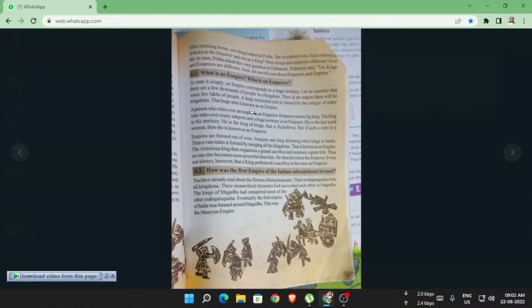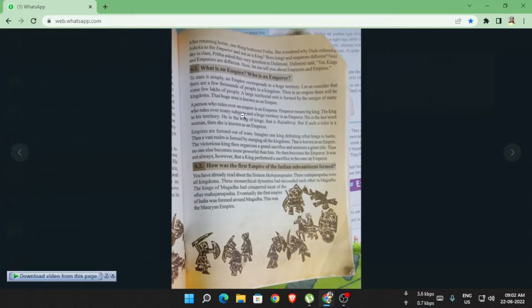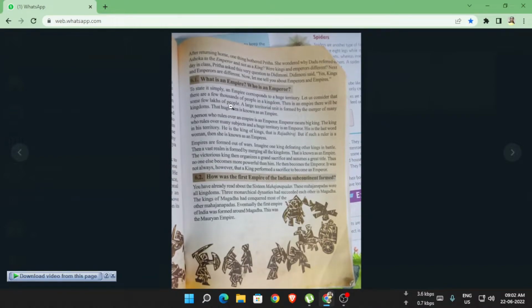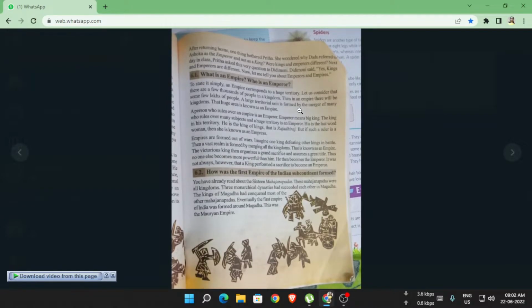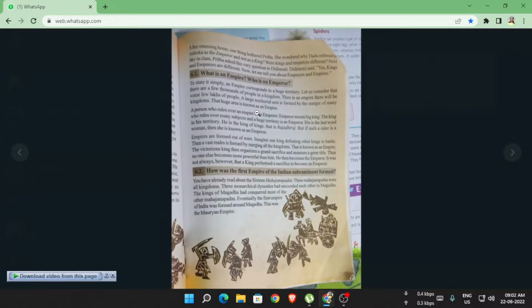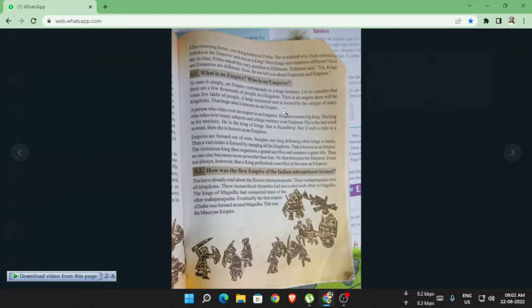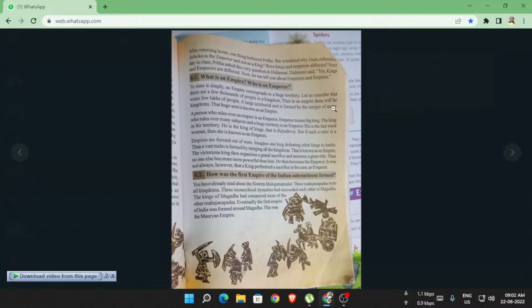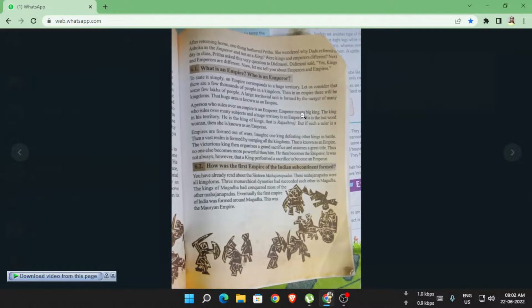There are a few thousand people in a kingdom, then an empire will be formed with a few lakhs of people. So a large territorial unit which is formed by many kingdoms, that huge area is known as an empire. So what is an empire? It's a large territorial unit formed by many kingdoms, that area is known as an empire.